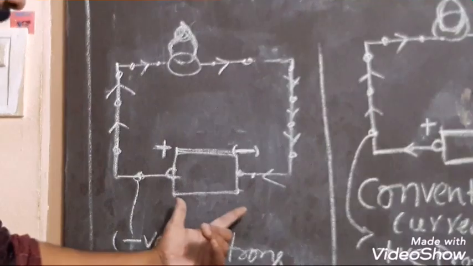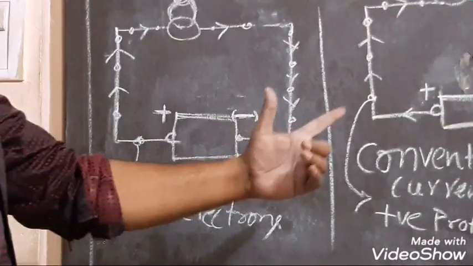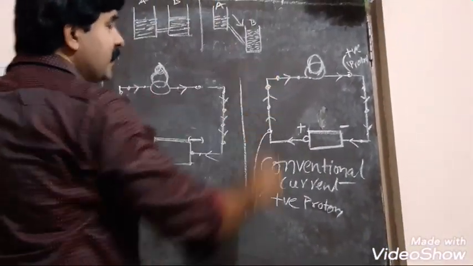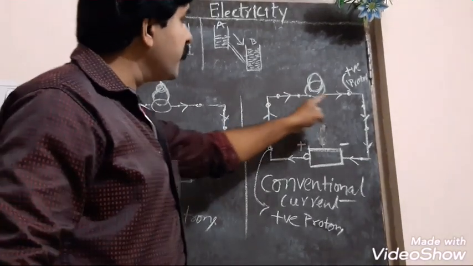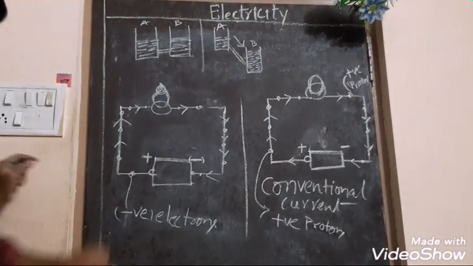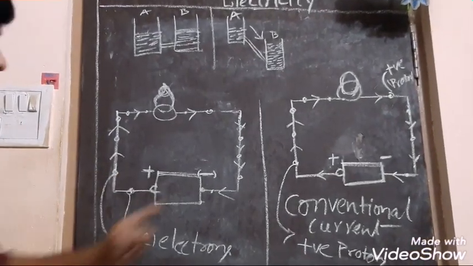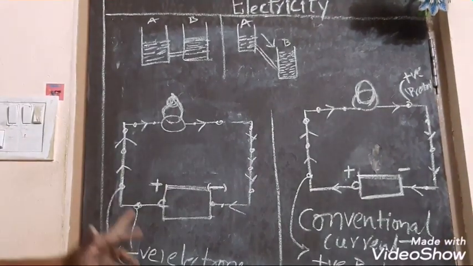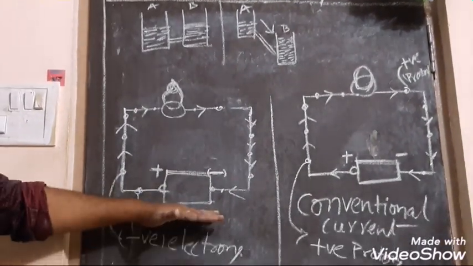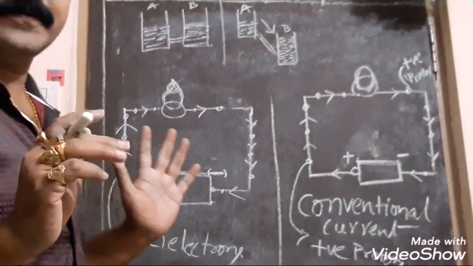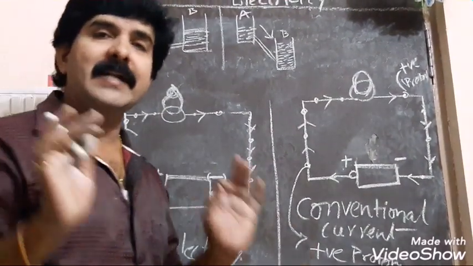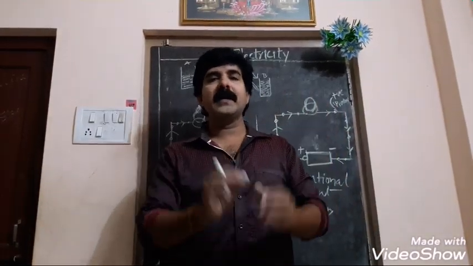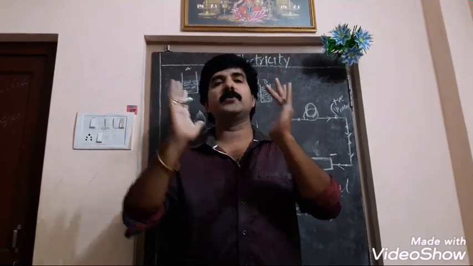Even now we are following the same diagram. What would be the difference between the conventional current diagram and this diagram? In the conventional diagram they deem that protons are moving, but here electrons are moving. These are electrons. There they deem these are protons. That is the only difference. But still why are we following this diagram? It is because of potential. So we can define in this manner how current will flow. Current will flow from high potential to low potential.